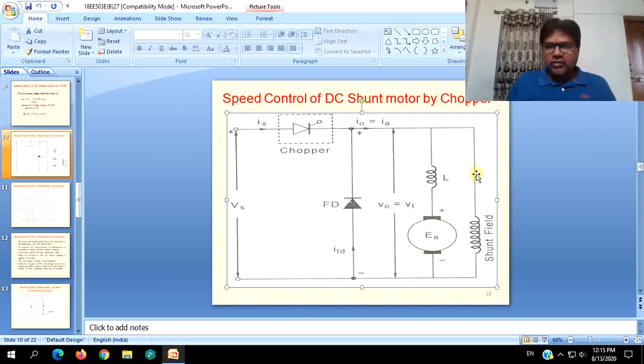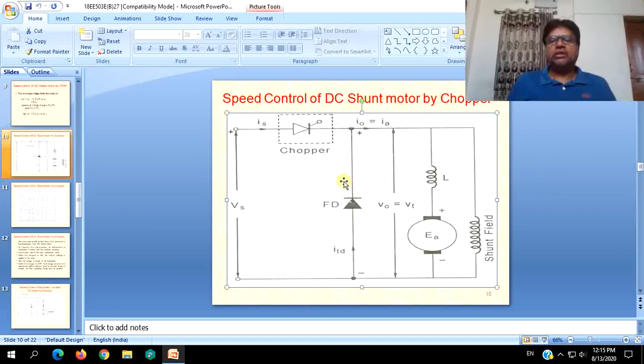But the chopper will be connected in series with the field. By changing the turn on times of the chopper, the net average voltage applied to the shunt field will decrease, or the current will decrease, flux will decrease. You can achieve speeds higher than the rated speed.